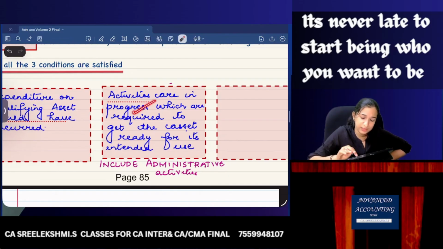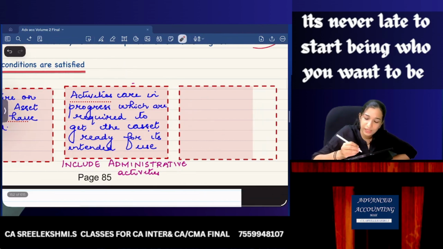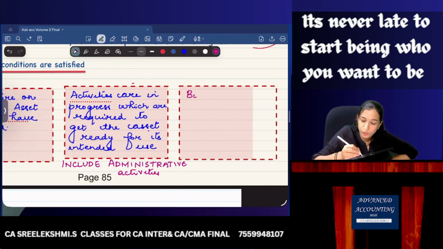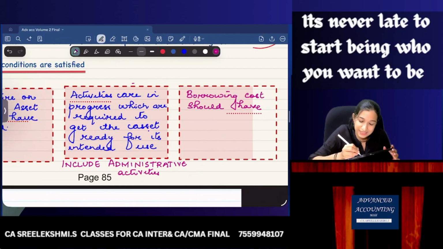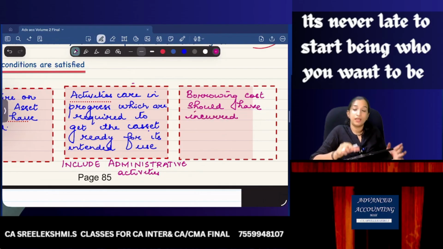Activities are in progress. Now, very important, borrowing cost should have been incurred. First, borrowing cost should have been incurred. Then only the question of capitalization arises. So, what are the points? Study.